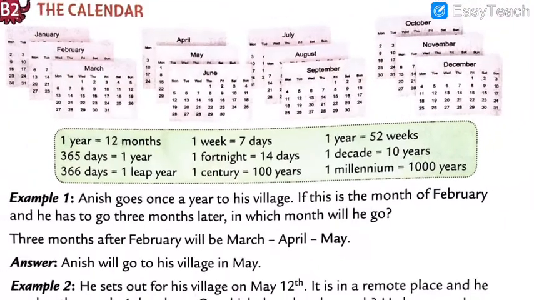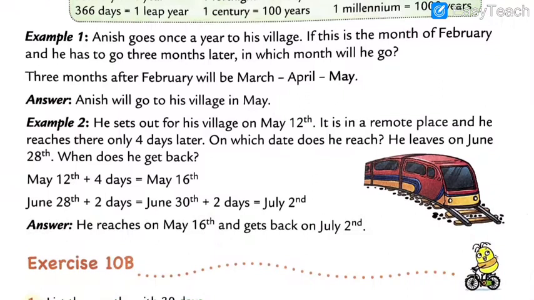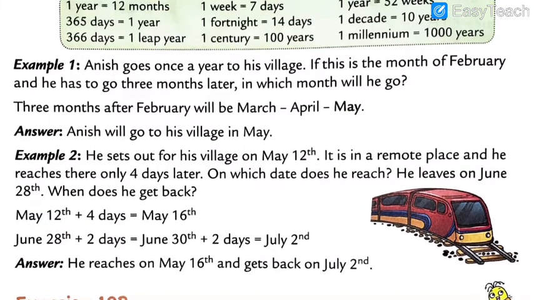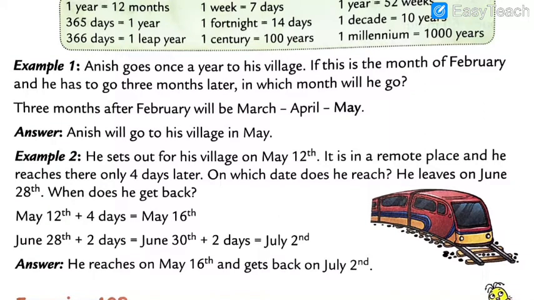Okay. So now we are going to check an example of how we count the days or months. So first of all, let's take example number one. Anish is the name of one boy. Anish goes to his village in 1 year.